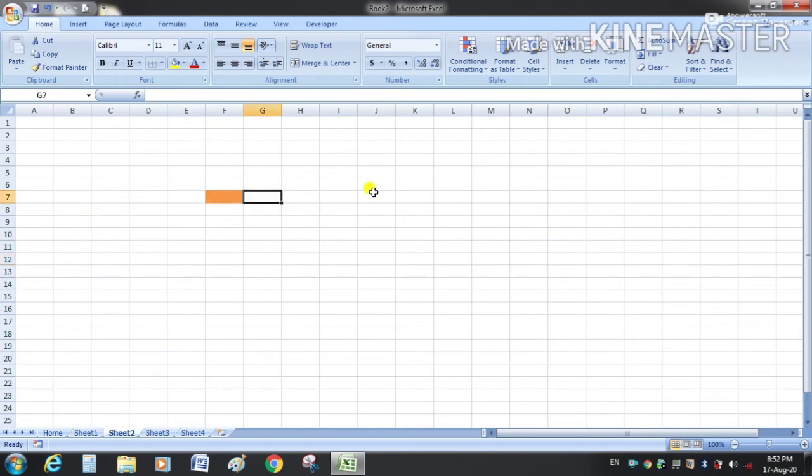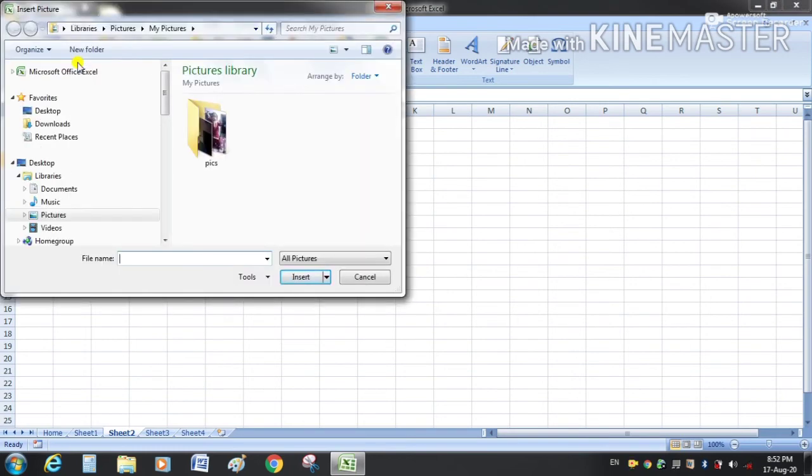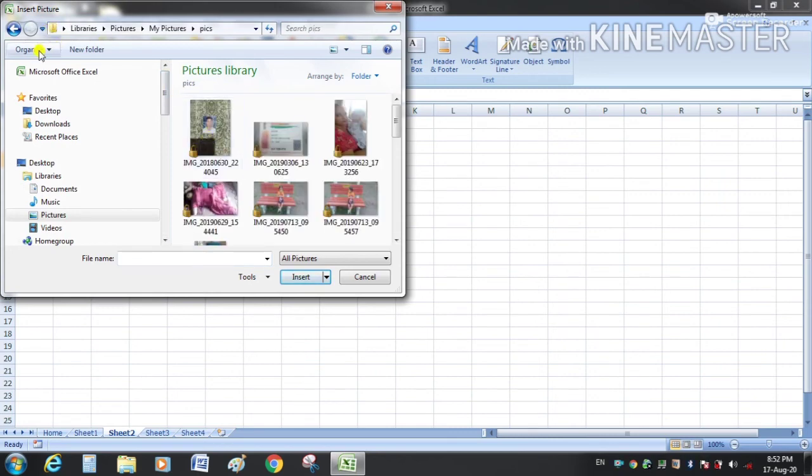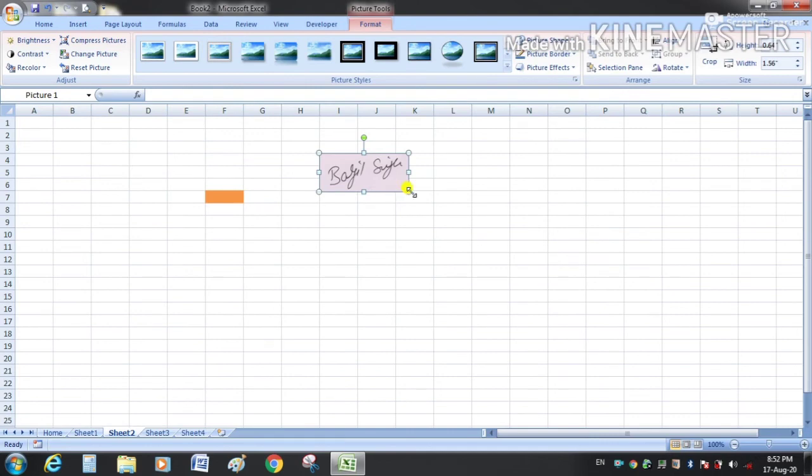Now on sheet number 2 we will use a image as our hyperlink. So insert a image here, go to the insert tab, from pictures select any one picture, so here is a picture, my signature. You can resize it according to your choice.